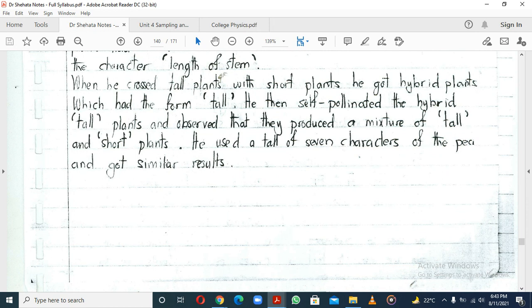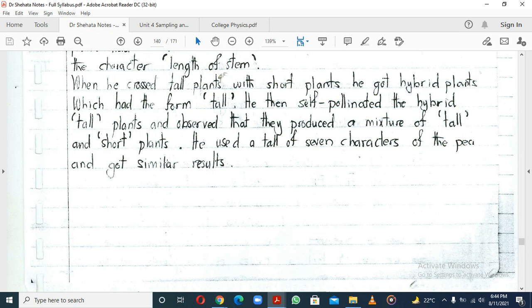Then he took those tall plants and short plants and facilitated their reproduction, meaning he made them have pollination, so that they fertilize, that is, have sexual reproduction.